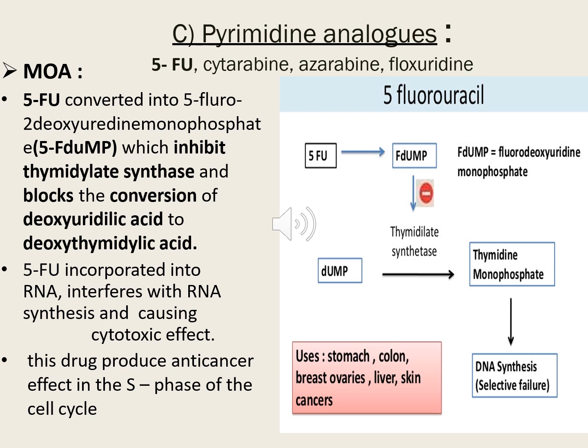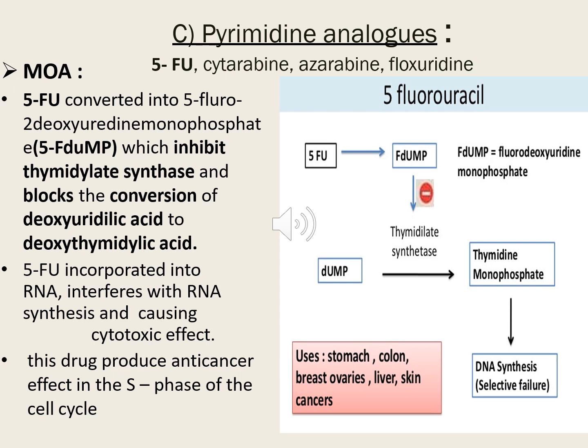So as we have seen in the previous slides also, the tetrahydrofolate is helping for the DNA synthesis. Here this dUMP is also playing a major role for the formation of the tetrahydrofolate, which you can see in the previous slide of methotrexate, the role of dUMP. So here dUMP, in the presence of thymidylate synthase, is getting converted to thymidine monophosphate. This thymidine monophosphate is helping for the DNA synthesis.